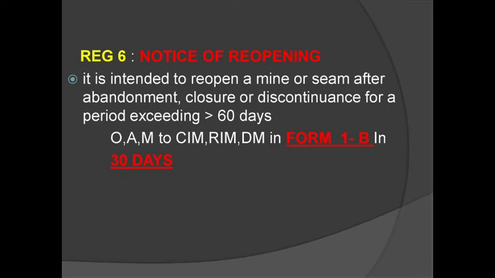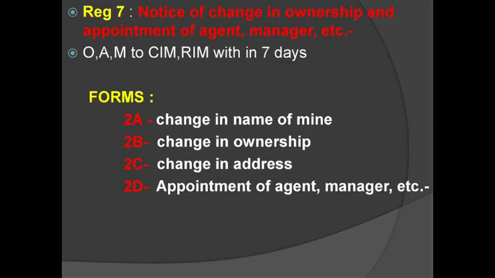So we are moving into regulation number 7, that is notice of change in ownership and appointment of agent, manager. So there are certain forms in this regulation, that is 2A to 2E. These forms should be given to the CIM, RIM within 7 days. So I'm going to give the forms below. The form 2A is change in name of a mine. If the name of the mine is changed, the owner, agent, manager should submit within 7 days of change of the name of the mine.